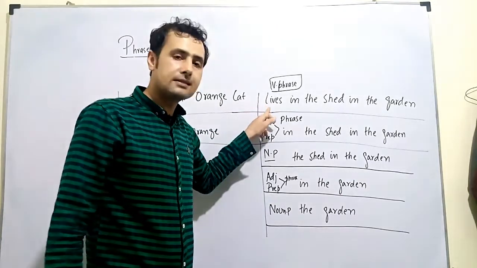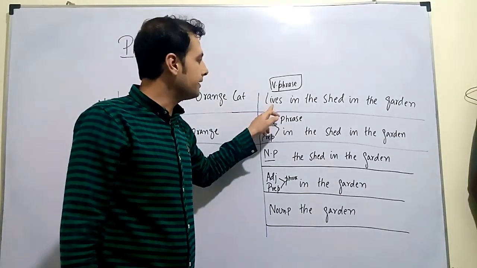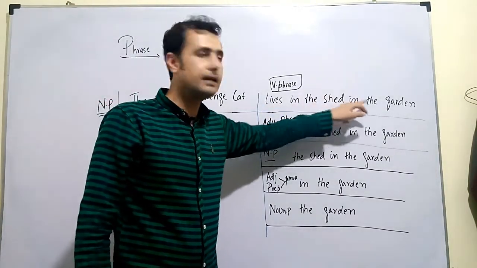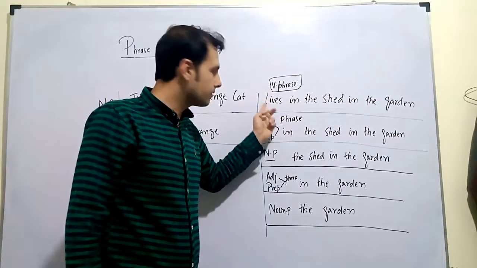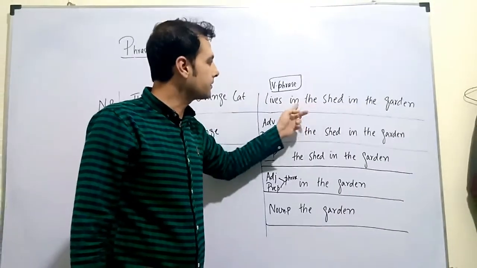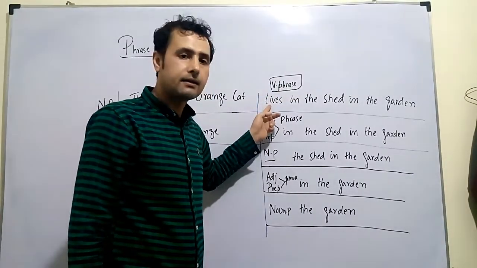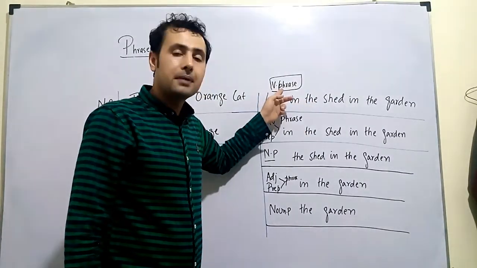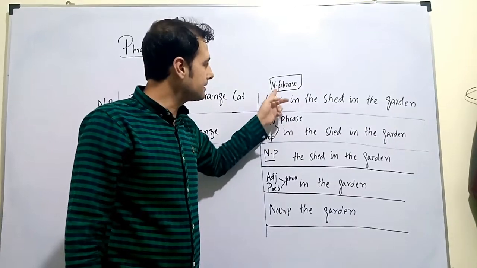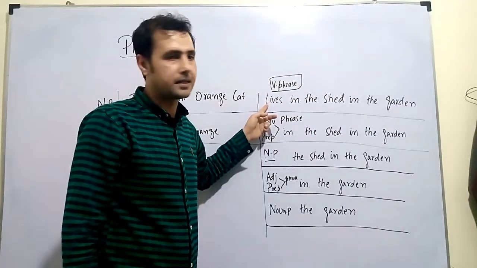If we look at the second part of the sentence, "lives in the shed in the garden": here we have the verb, and onward from that we have "in the shed in the garden". All these are adding meaning to the verb, but it does not convey complete sense. That's why this is a verb phrase.